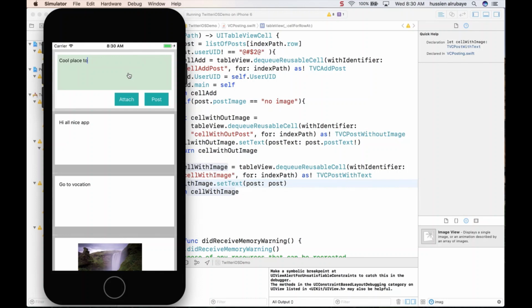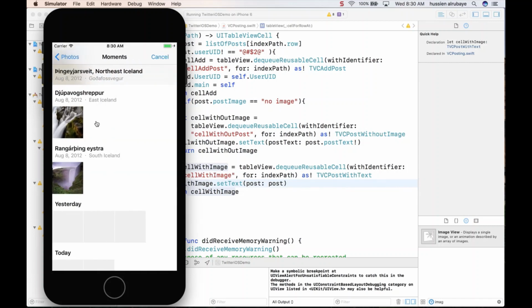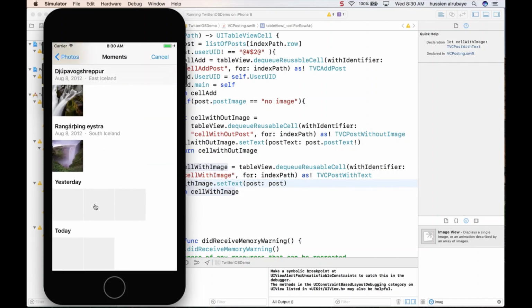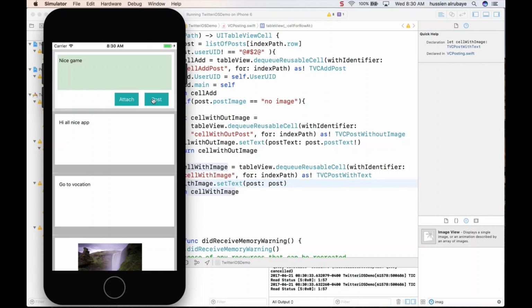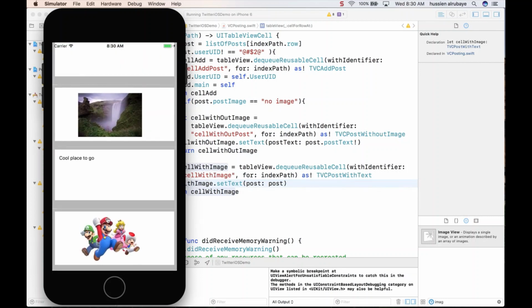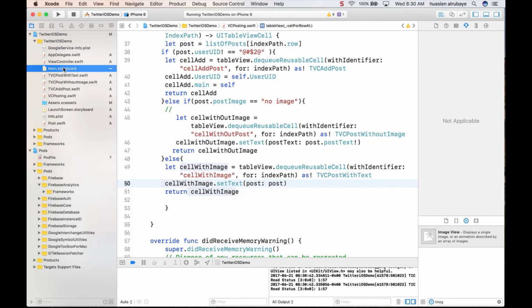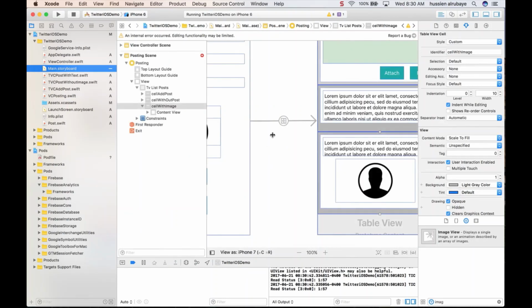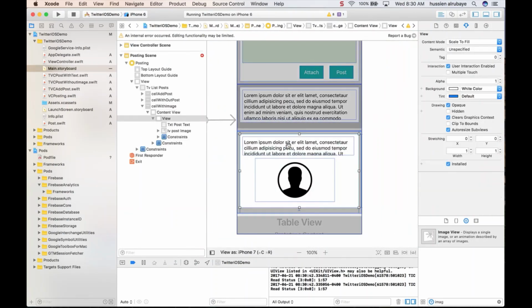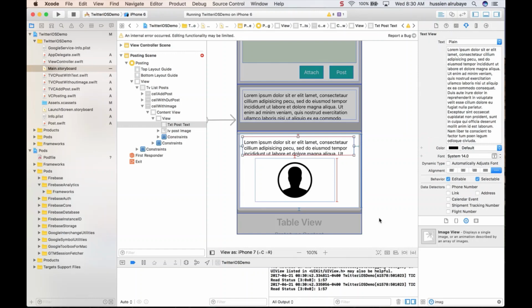So I said nice game, for example. I say nice game, and you just attach an image from the phone. You make sure it's working fine. So whatever. Then you say nice game attach. Then he has to include this one here. But you see, he wasn't able to show you the post. If you see, this one is gone. The text is not showing up. So this is because we need to do a fix.